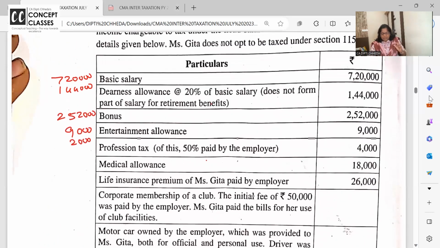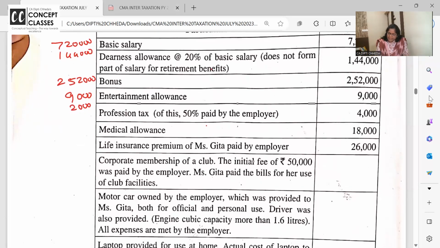Once again, dear students, what I'm writing should be clear to you. Profession tax, whatever the employee pays, he gets a deduction, 4,000. But out of that, if 2,000 is reimbursed by the employer, it's a perquisite. Add 2,000 because the employer paid 2,000, and deduct the full 4,000. 2,000 the employer paid, the rest I paid myself. Whatever PT is paid by the employer is deductible under 16 clause 3.